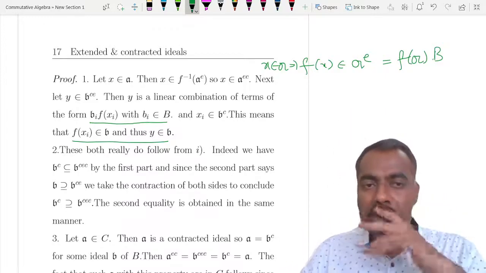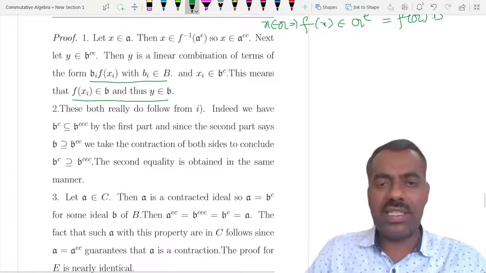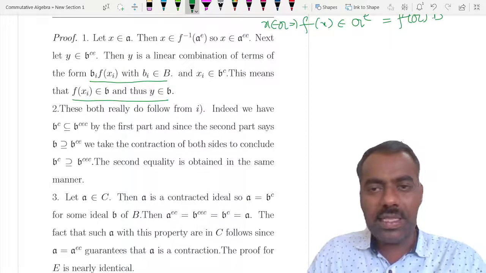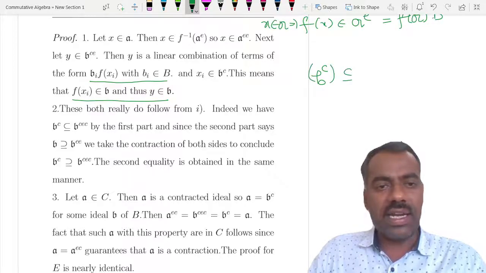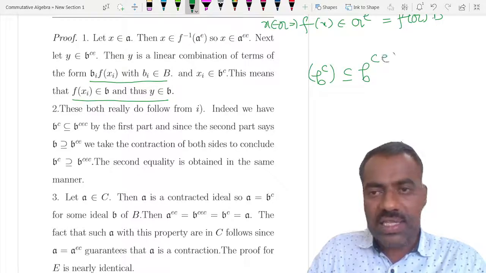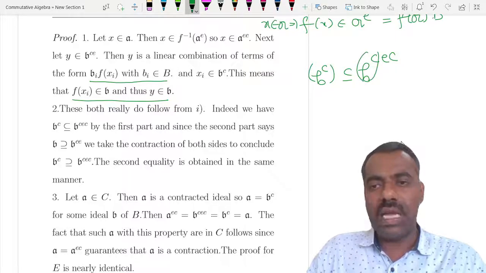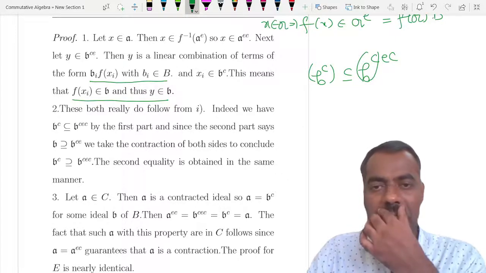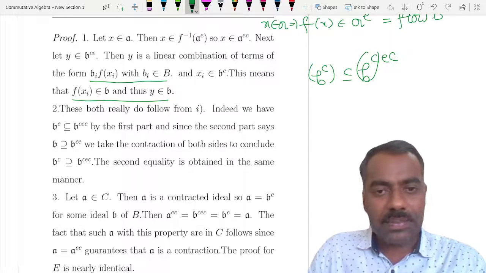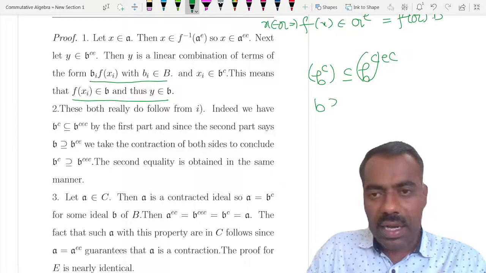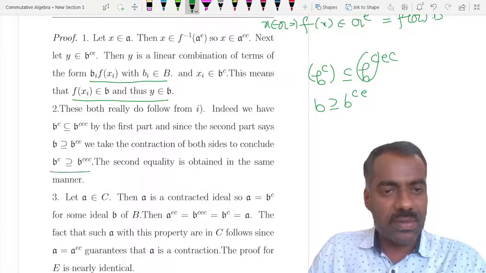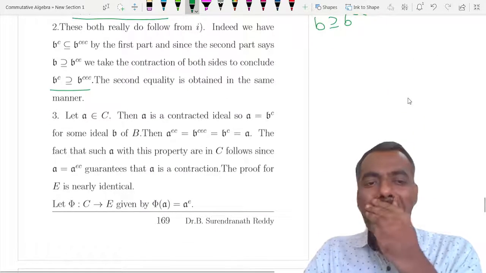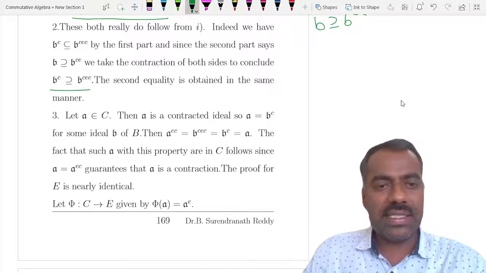So these are very basic, and the second one follows from the first one. If you take BC, then we know that this is contained in BCEC. That means I am applying the first result for this BC. And you can check that B contains this BC. Then you take BC and you will get BCE is equal to BCEC. Fine. What is a little interesting is this third one.